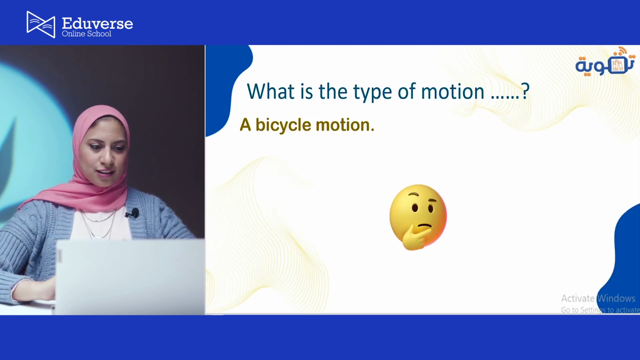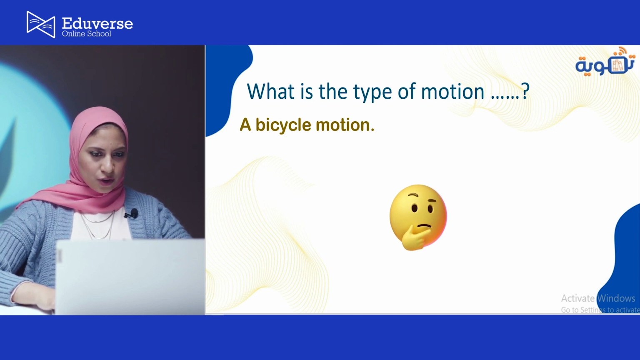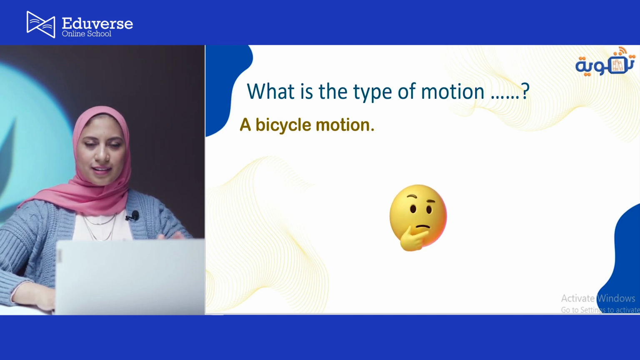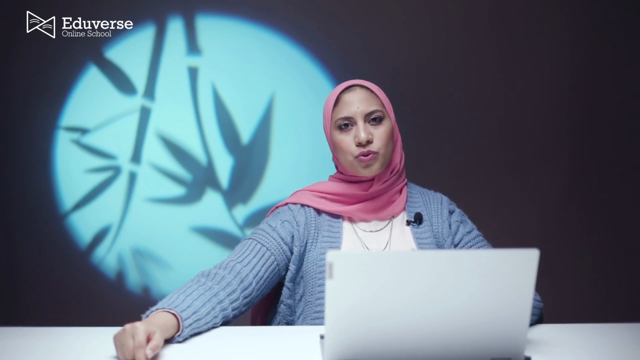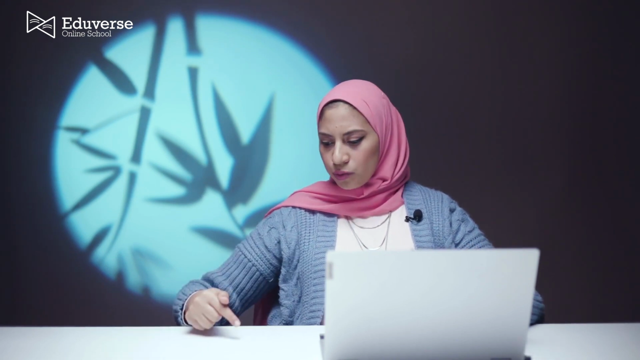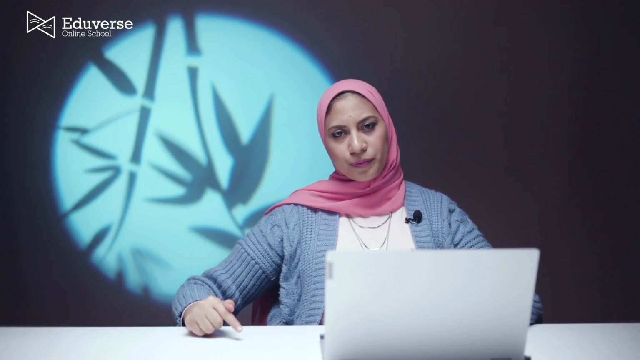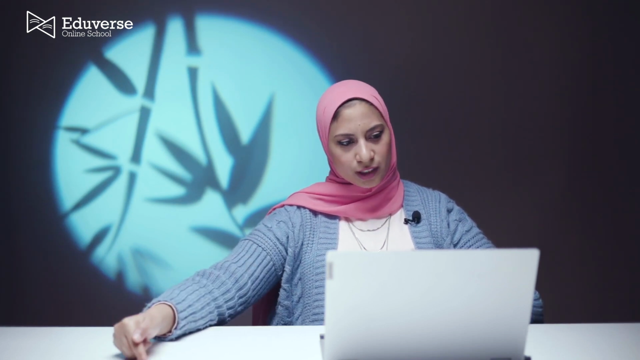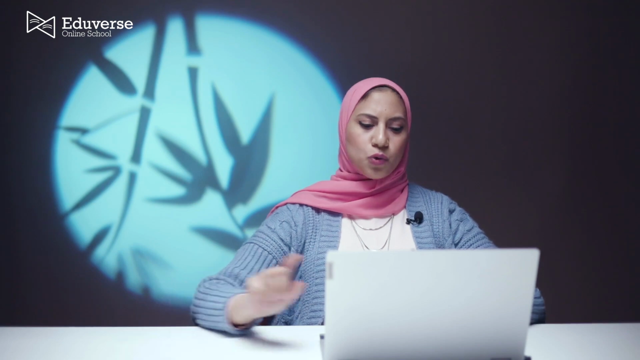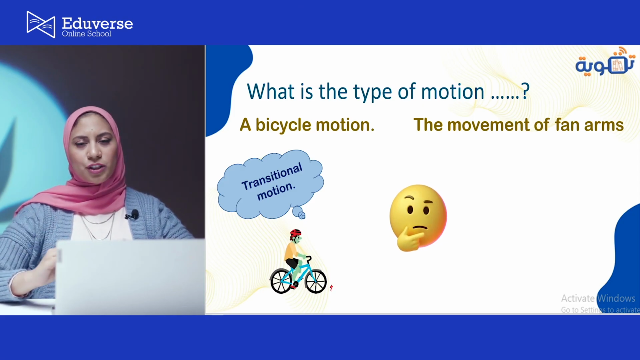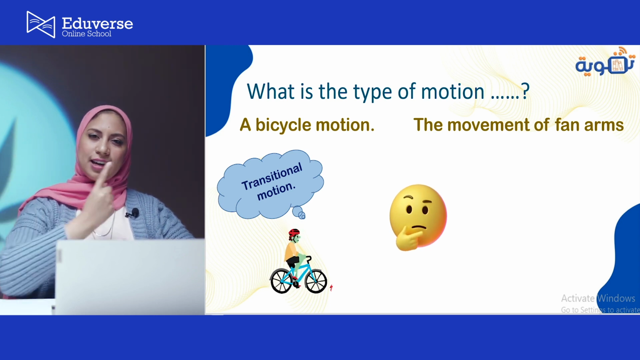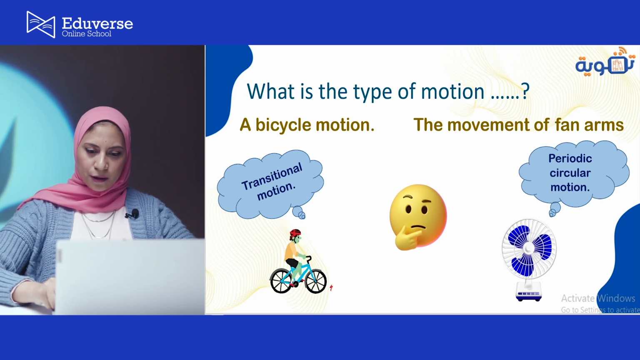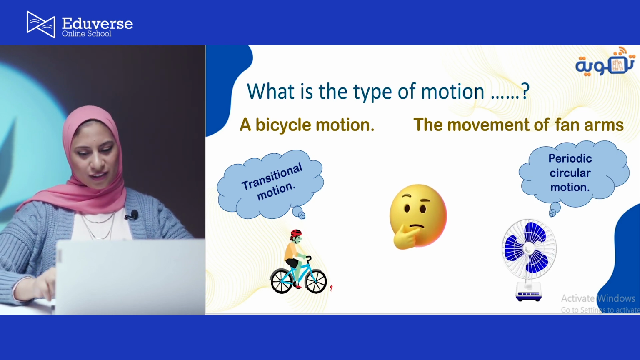Okay, so let's take this question. What is the type of motion in the bicycle motion? The bicycle just transfers from one point to another point, like when we are going to school, for example. We are moving from house to the school. So this is transitional motion. Number two, the movement of fan arms. Of course, it will be in a circular shape. So this is periodic circular motion. Excellent.